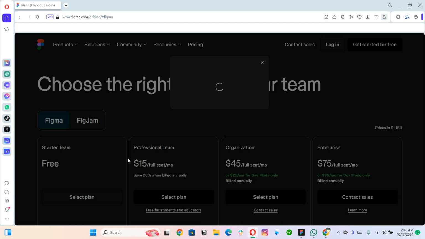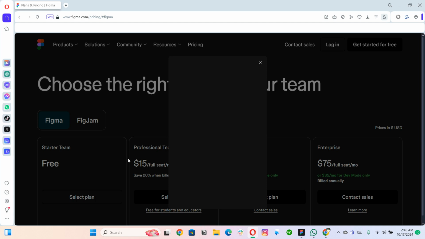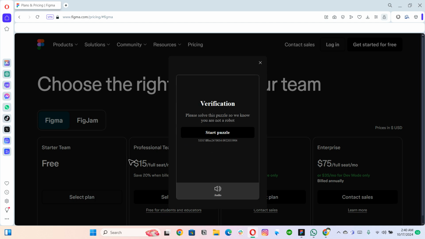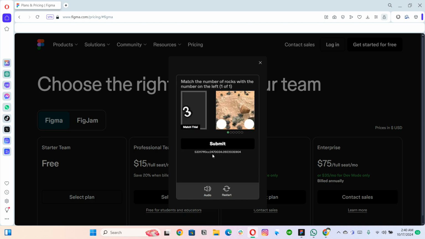So I want to give you the raw content, and the raw content actually means that you learn directly from my practice work or whatever I do. So let me just complete this thing and then we can start. I don't know why it is taking too much time, but yeah. Okay, so what to do? It is match the numbers of box with the number on the left. What it is? I don't know.